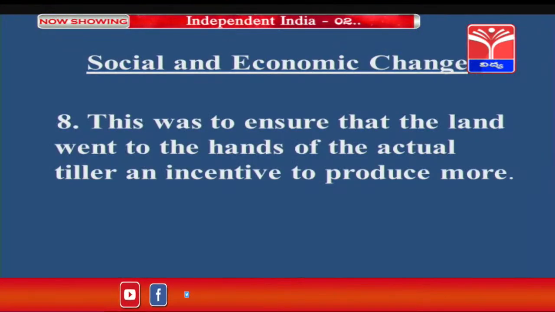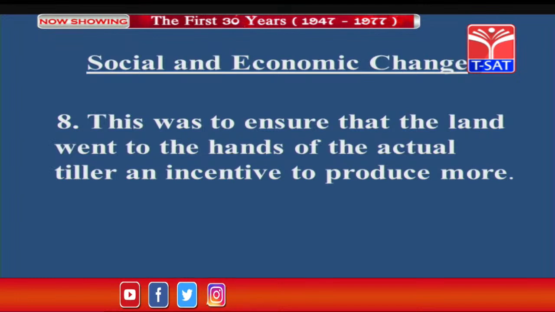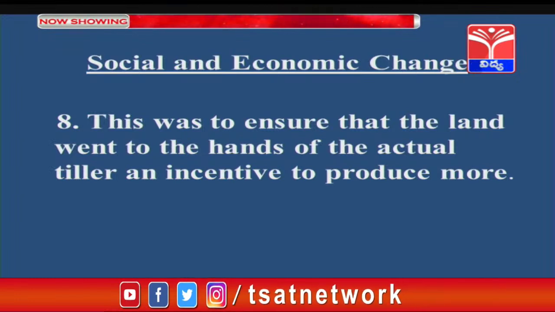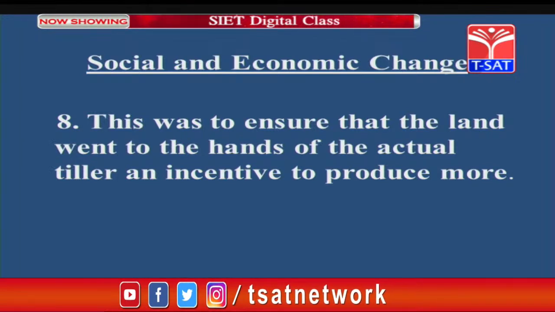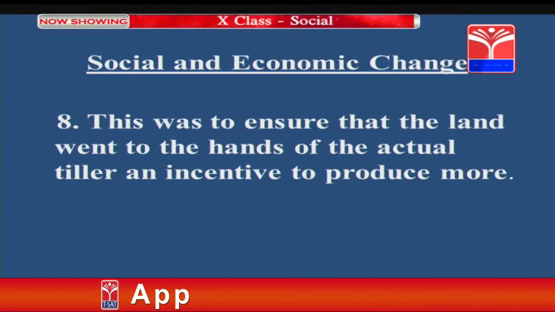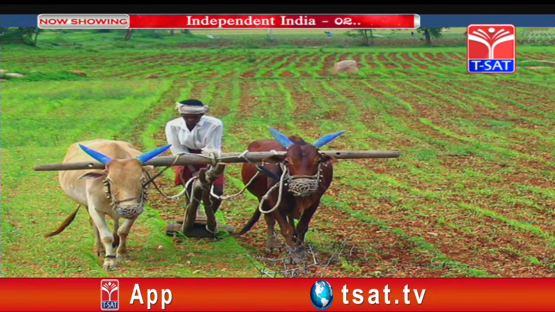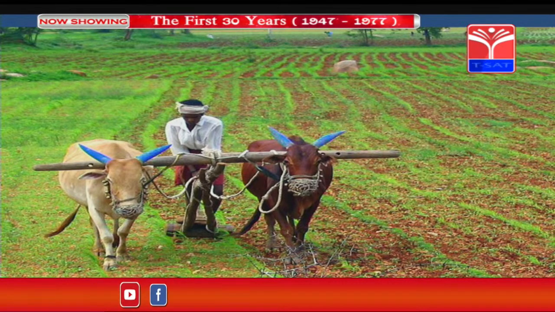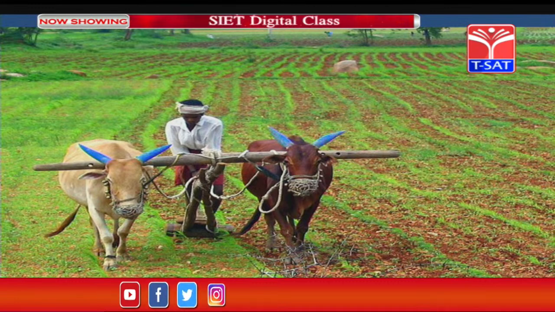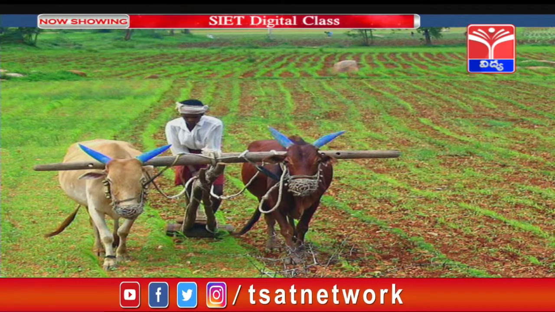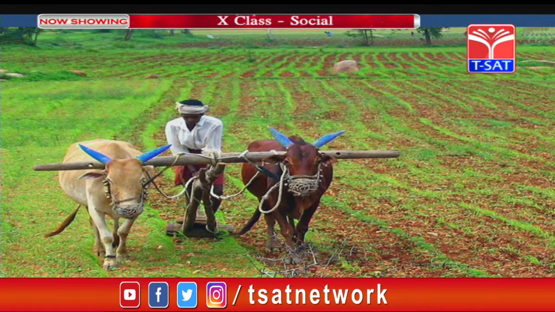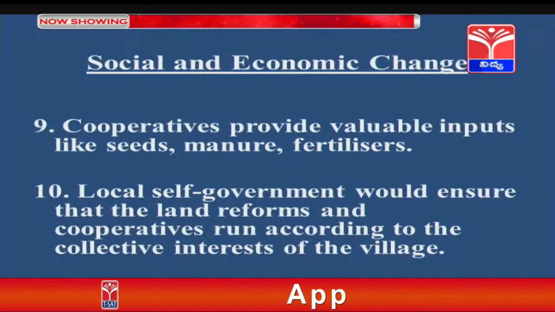This was to ensure that the land went to the hands of the actual tiller and to give an incentive to progress and produce more. You can see landless labourers were given free land, or people were given land to produce more food, and agricultural production was given more importance in the first 5-year plan.